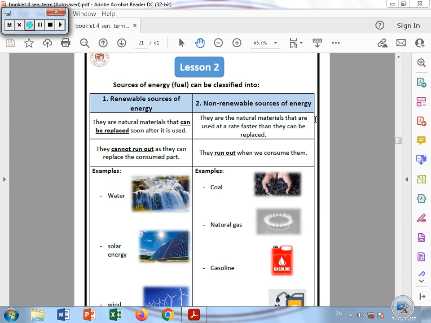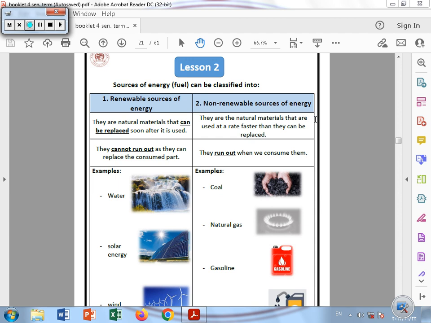If I say renewable, it means we can make this source again, or find it again, or replace it again. So the renewable sources of energy are natural materials that can be replaced after using them. After using these sources of energy, we can replace them or turn them back again. So they cannot run out, as they can be replaced after being consumed.